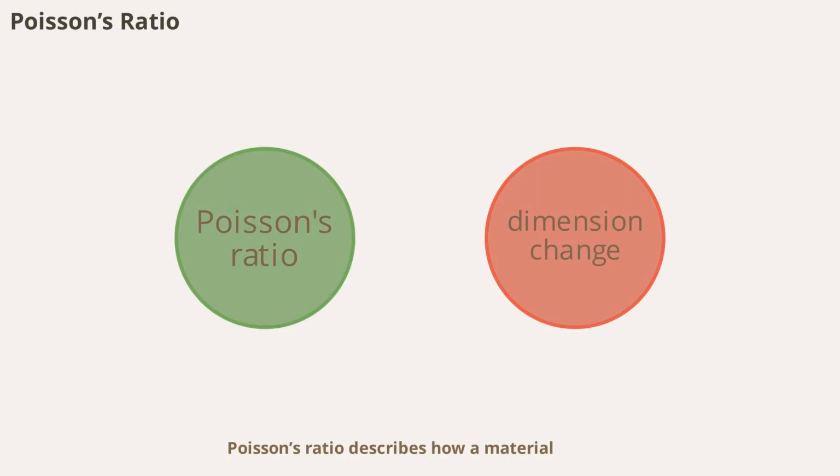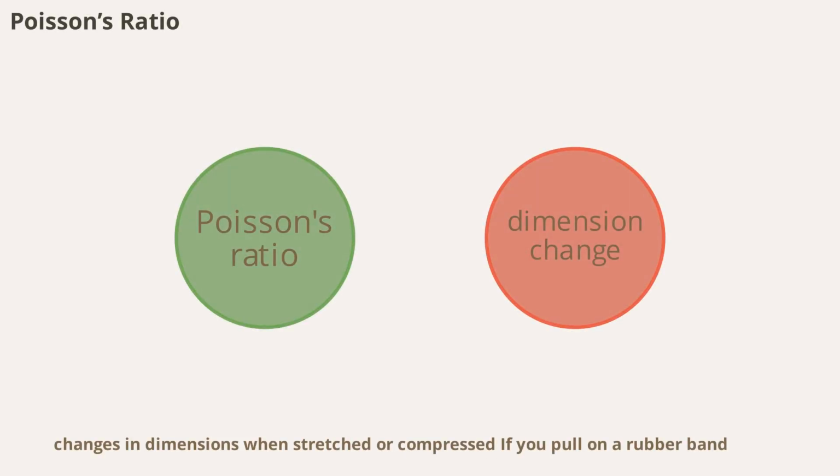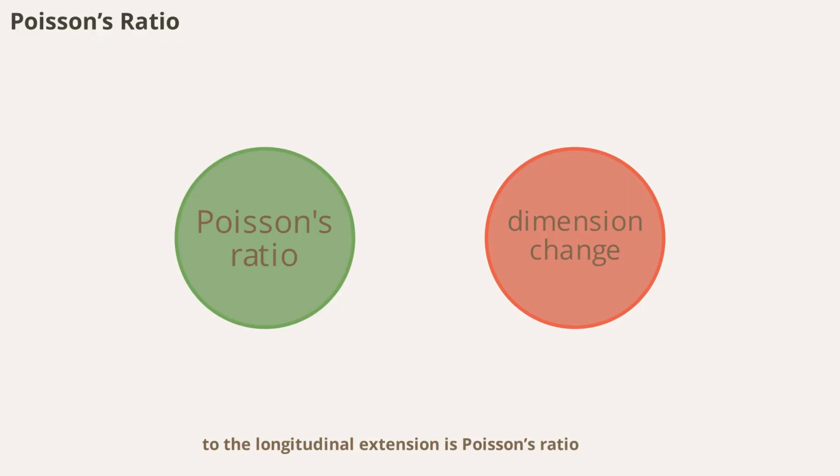Poisson's ratio describes how a material changes in dimensions when stretched or compressed. If you pull on a rubber band, it gets thinner as it gets longer. The ratio of this lateral contraction to the longitudinal extension is Poisson's ratio. It's a key factor in understanding the three-dimensional behavior of materials under stress.